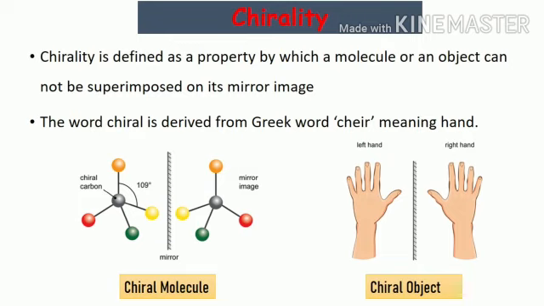Let us now come to the concept of chirality. Chirality is defined as the property by which a molecule or object cannot be superimposed on its mirror image. The word chiral is derived from the Greek word kheir, meaning hand. I would like to turn your attention to one interesting fact. Do you know what the Sanskrit word for hand is? It is kara. Do you find similarity in kara, kheir and chirality?